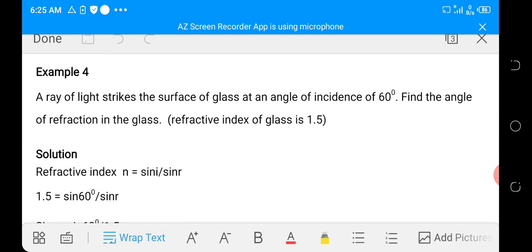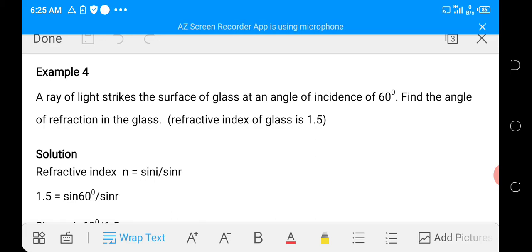Example 4. A ray of light strikes the surface of glass at an angle of incidence 60 degrees. Find the angle of refraction in the glass, given that the refractive index of glass is 1.5. Here, the angle of incidence is given as 60 degrees. Refractive index is given, so we have to find the angle of refraction.